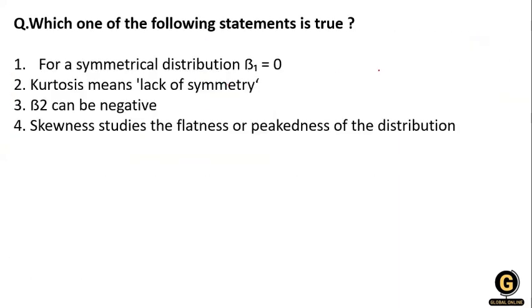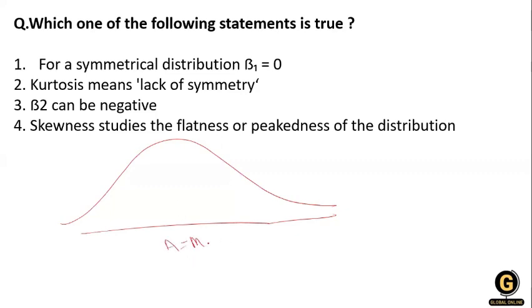Which one of the following statements is true? Let's go through the statements. The first statement: for a symmetrical distribution, B1 is equal to 0. What happens in a symmetrical distribution? The mean is equal to the median, and the median is equal to the mode.